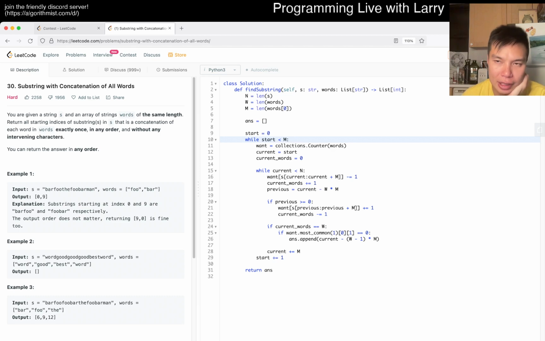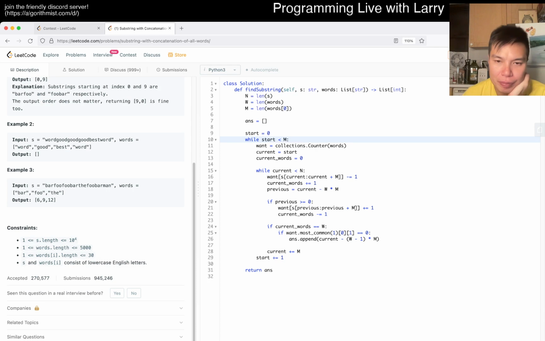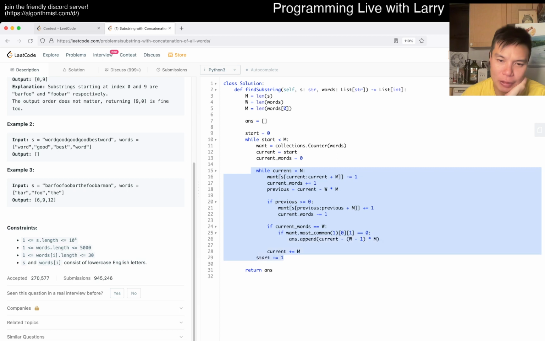But the complexity, let's see, right? So we look at each word. Oh, sorry, we look at each character. How often do we look at each character, right? So this loop is going to take m time, and this loop is just a regular one. Actually, is it? I'm not gonna lie.